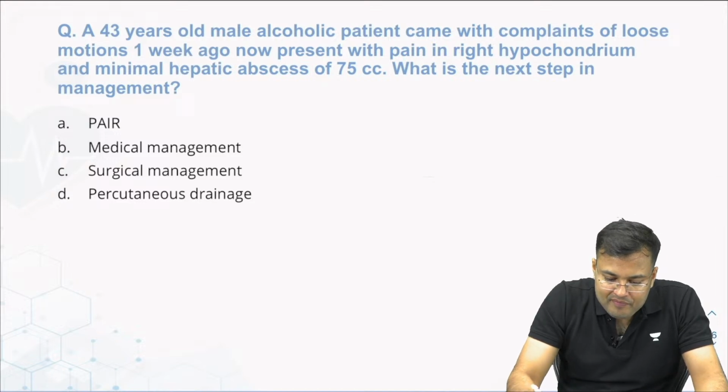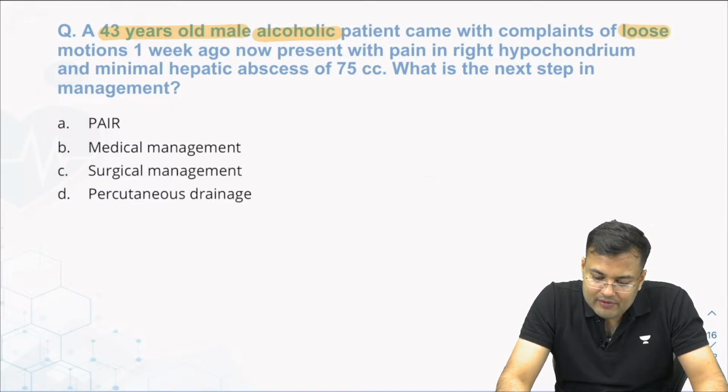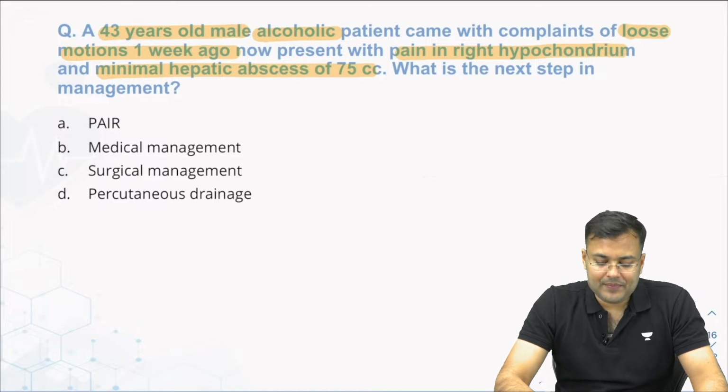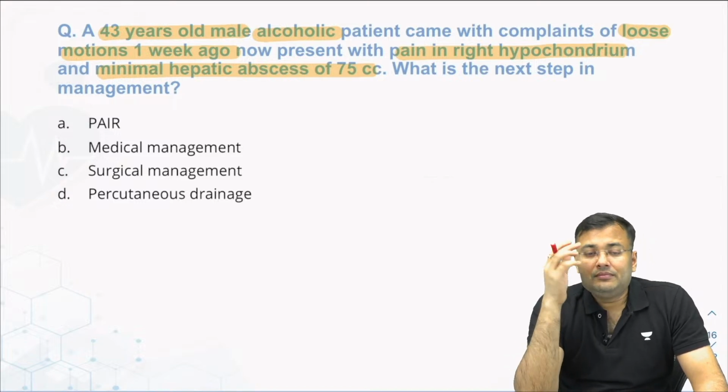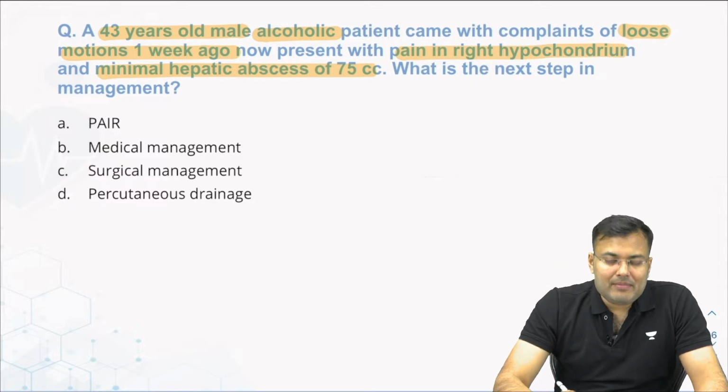See this. A 43 year old male alcoholic came with complaints of loose motion 1 week ago. Now pain in the right hypochondrium and a minimal hepatic abscess of 75 cc. Tell me what is the diagnosis. Is this pyogenic liver abscess or amoebic liver abscess?